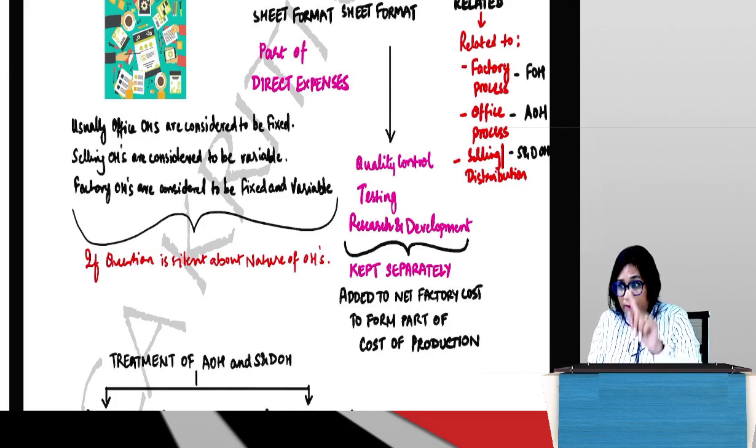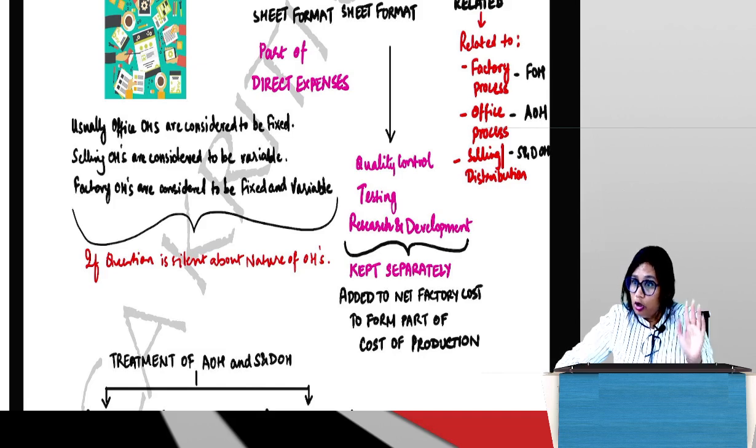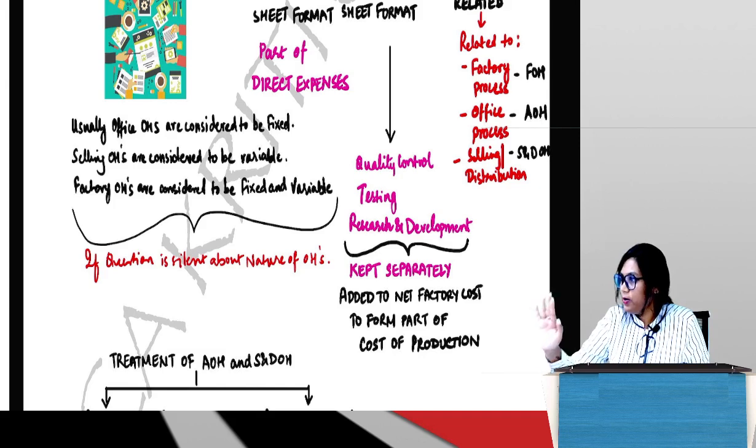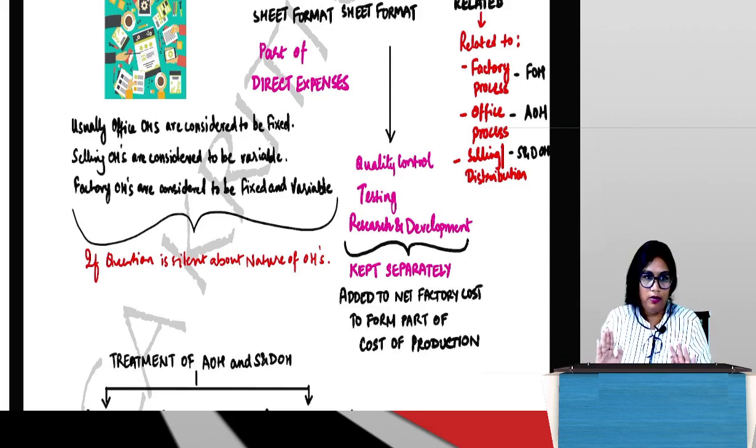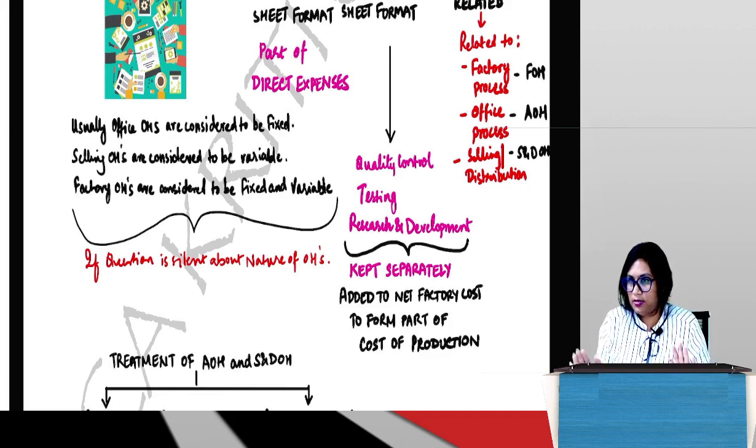If something is given in the problem, keep quiet and do it. Don't use extra brains. Let's say as per mathematics 2 plus 2 is 4, but the problem is telling you to make it 5. Will you argue with the problem? No. Quietly make it 5, that's all. If the problem given to you in the exam asks you to do something which according to you is wrong or against the concept, please do what the problem is saying. Do not use extra brains, otherwise it will be wrong.